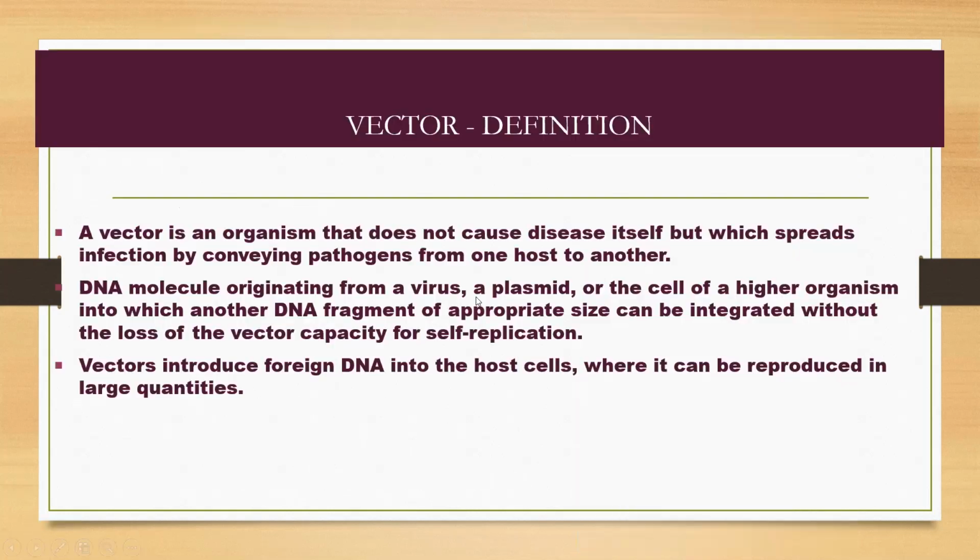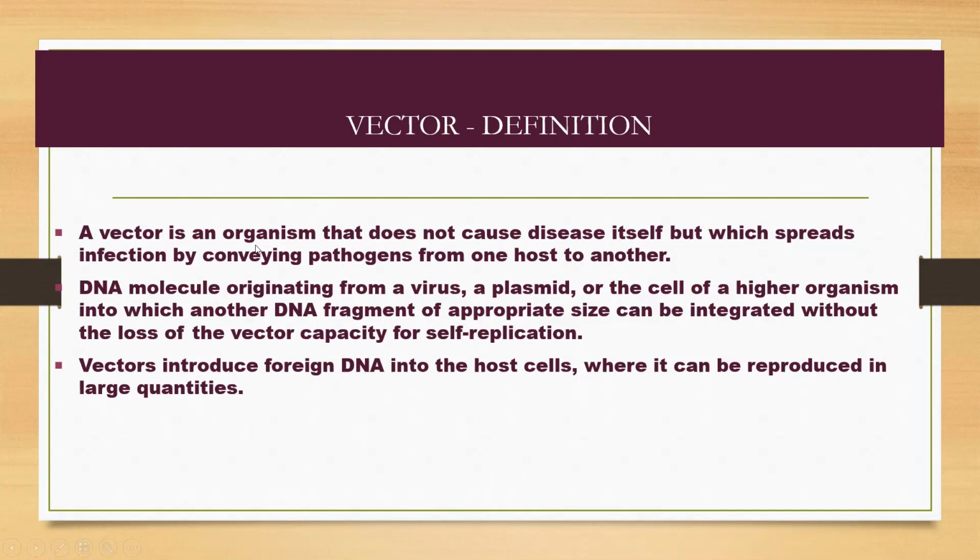As we know, when we want to define a vector, a vector is an organism that does not cause disease itself, but which spreads infection by conveying the pathogens from one host to another host.